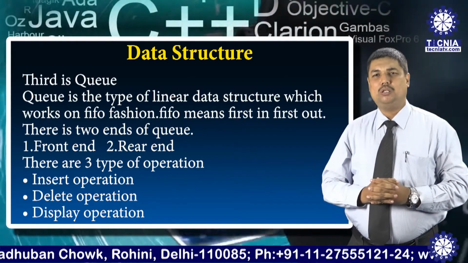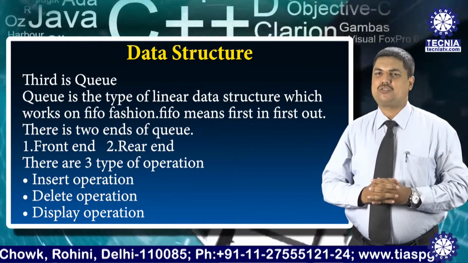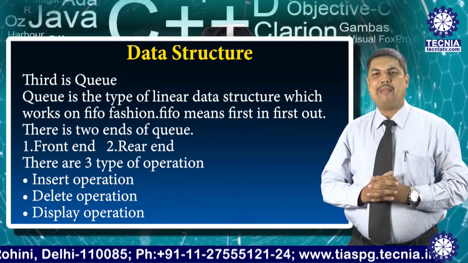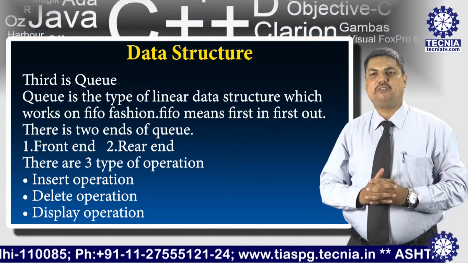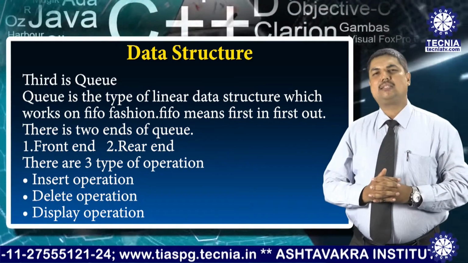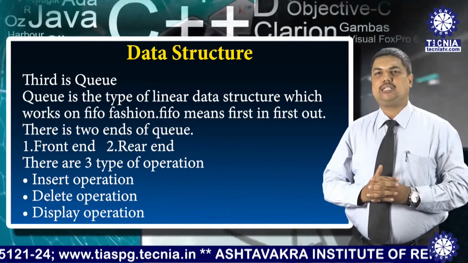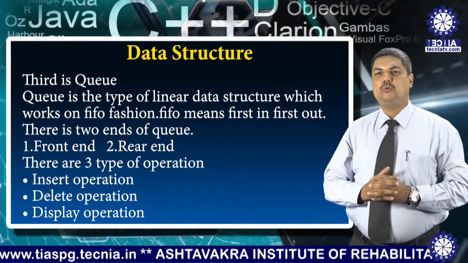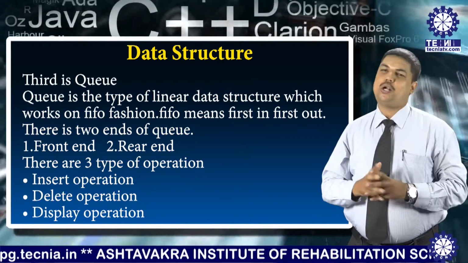What is a queue? Queue is again a type of data structure, which works in the FIFO fashion. We can say a queue is a type of linear data structure that works on FIFO.